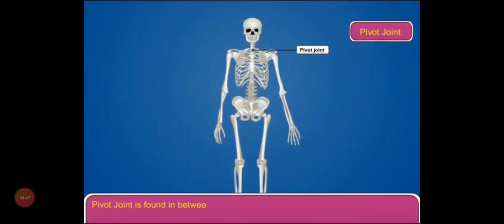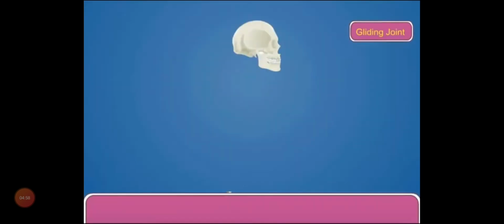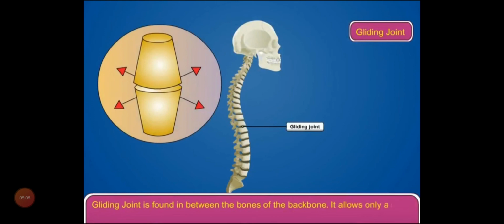Pivot joint is found in between the skull and the first vertebra of the vertebral column. With this type of joint we can move our head sideways, upwards and downwards. Gliding joint is found in between the bones of the backbone. It allows only a sliding movement in between the bones.